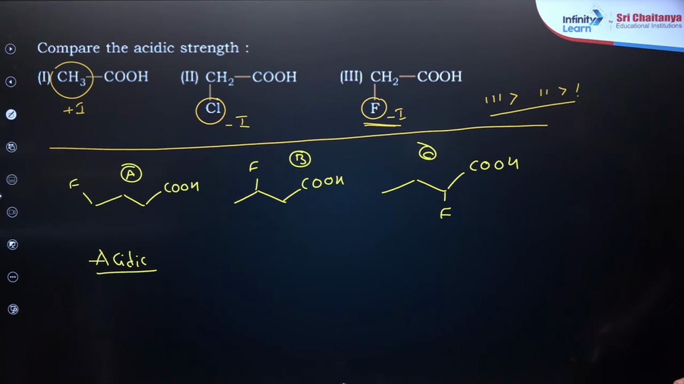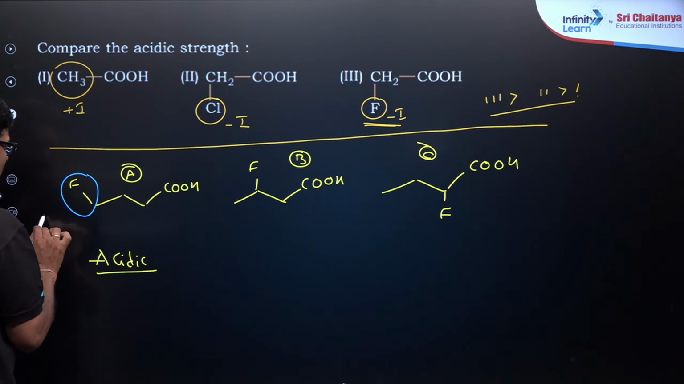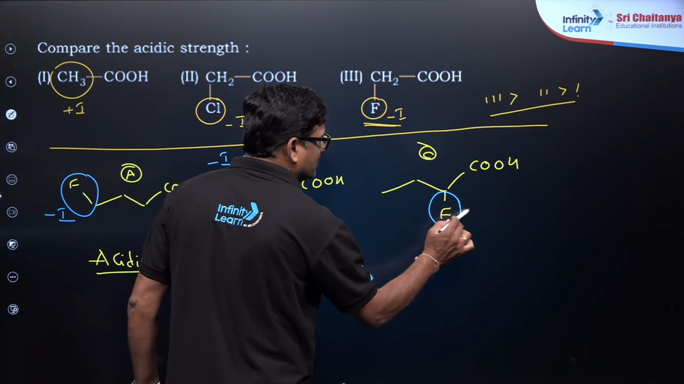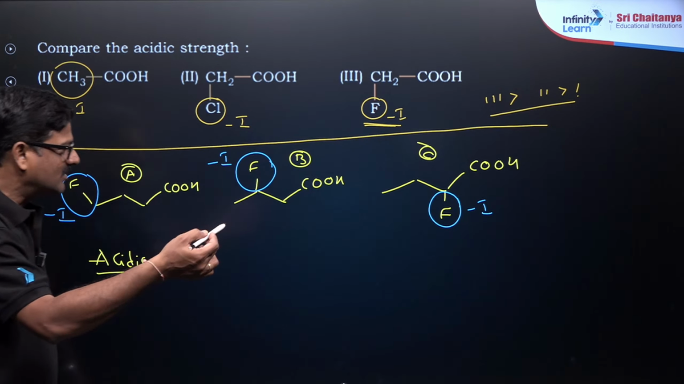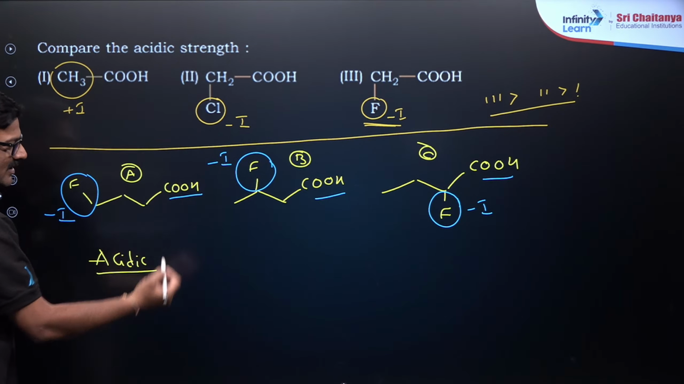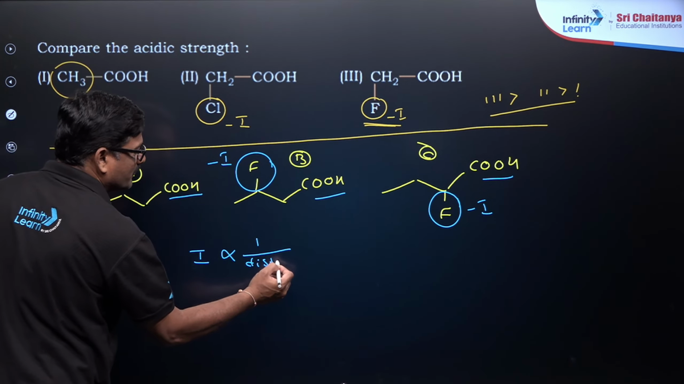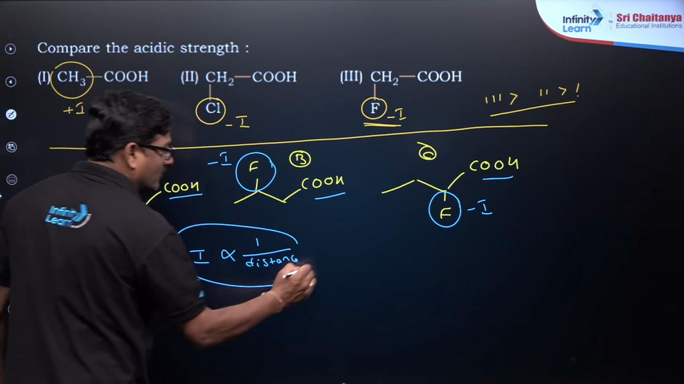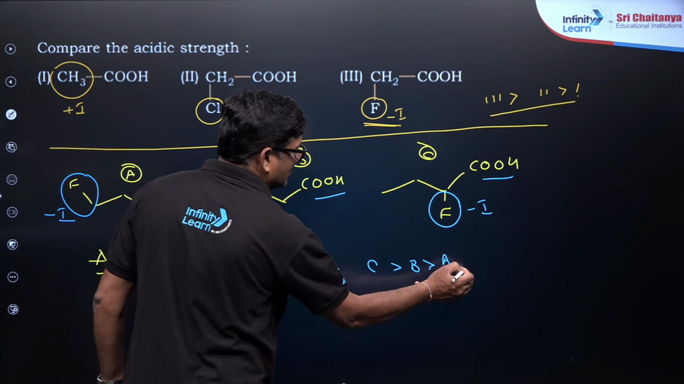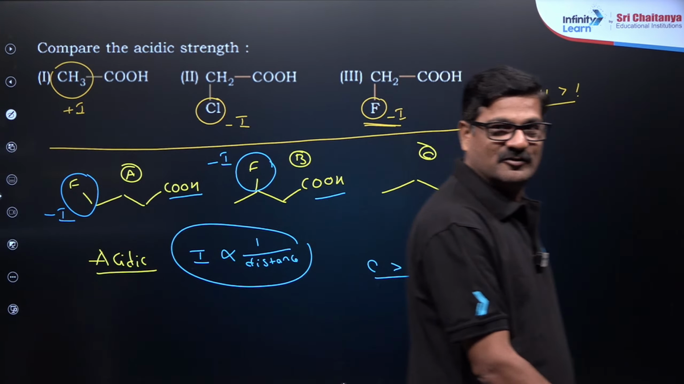If you see, fluorine has a negative inductive effect in each. The negative inductive effect is near in one, a little farther in another, and very far in the third. The inductive effect is inversely proportional to distance. Therefore I would like to say C is greater than B is greater than A. Understand? This is how you have to answer this question. If you have any doubt, please let me know.